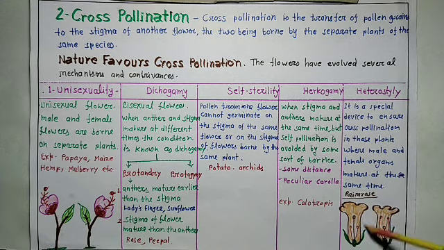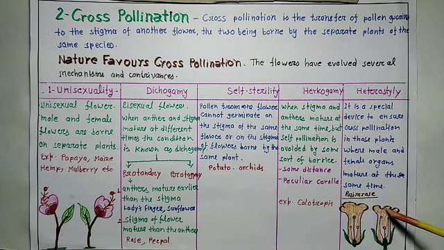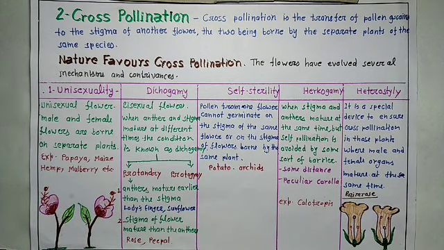Here are two flowers. In both flowers, stigma and anther are found, but what is the major difference? Here in this flower, the stigma is larger than the anther. Here the anther is larger than the stigma.